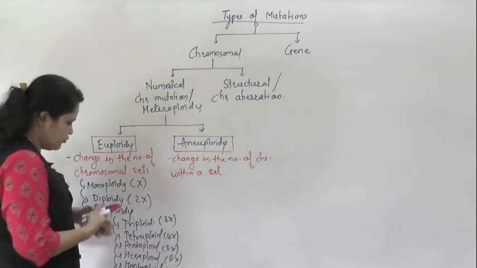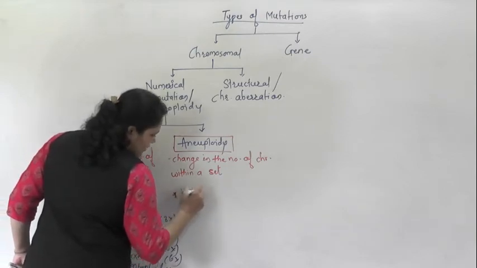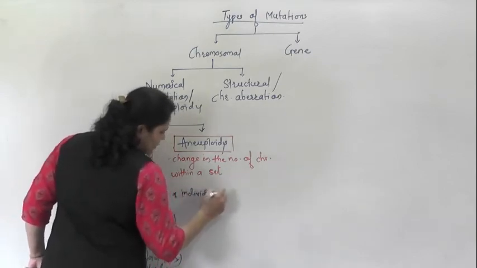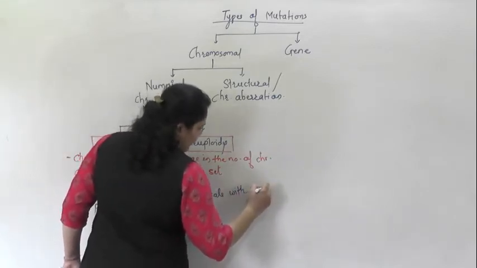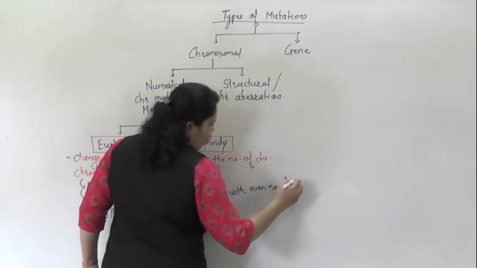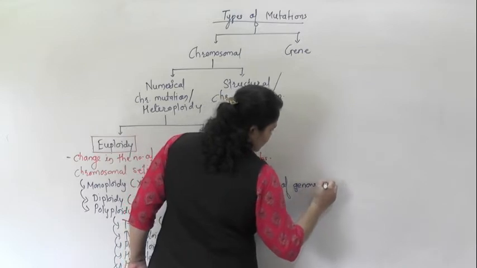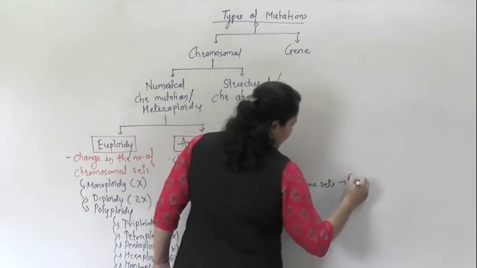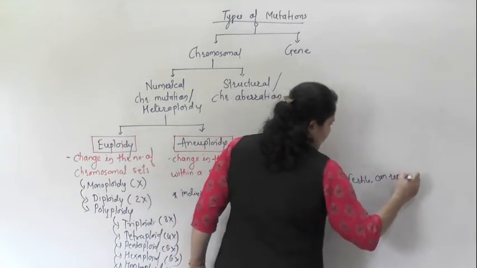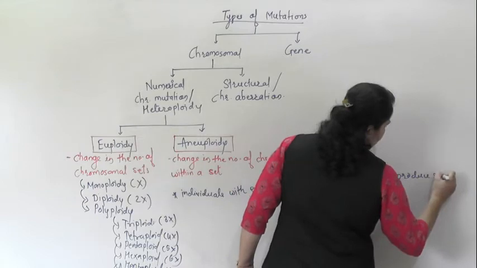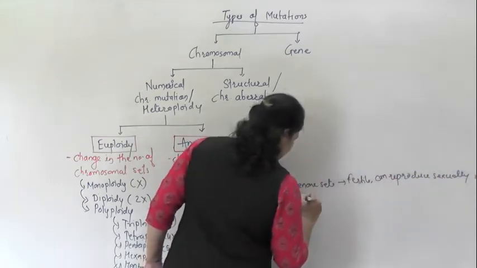Fine. So out of this, individuals with an even number of chromosomal sets or even number of genome sets are fertile, can reproduce sexually, and can produce seeds.